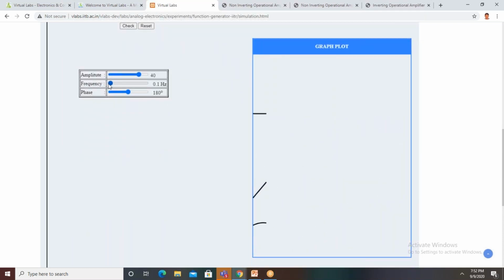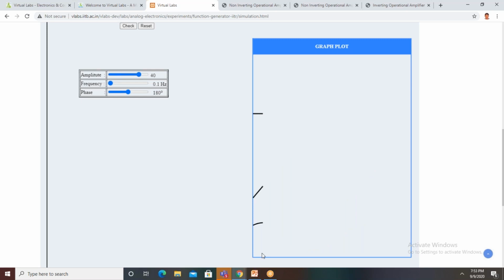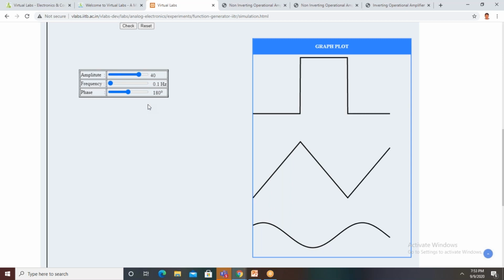In your EDC laboratory, you are continuously varying the resistance value. Only at one particular value of resistance do we get an exact sinusoidal signal. Is it clear or not? In your EDC laboratory, you did the RC phase shift oscillator, even the Wien bridge oscillator or Colpitts oscillator. You performed it there.